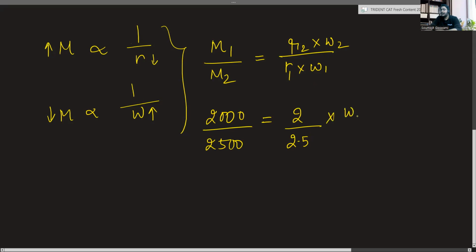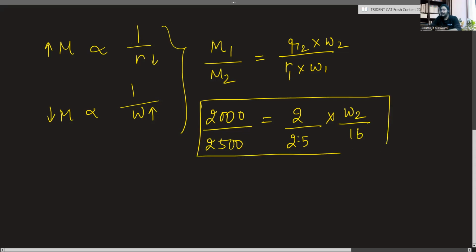Number of weeks 2 is something which I require, I don't know. Number of weeks 1, what is it that you will fill here? Give me the answer. Most of the students will make an error and fill 20 over there. No, this ratio business is only happening because four weeks worth of ration has already been consumed. So I'm left with 16 weeks worth of ration, and that is where the 500 men come into the picture. Now, if you pay attention, this is 20 by 25, 4 by 5. This 2000 by 2500 is also 4 by 5. 4 by 5, 4 by 5 cancels. W2 comes out to be 16 straight up.